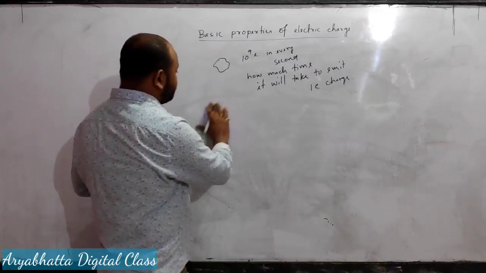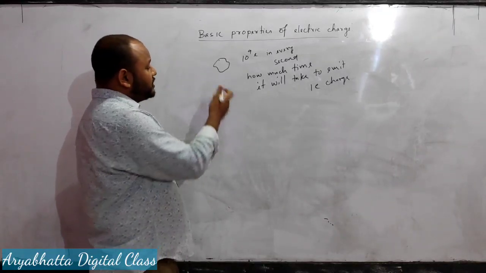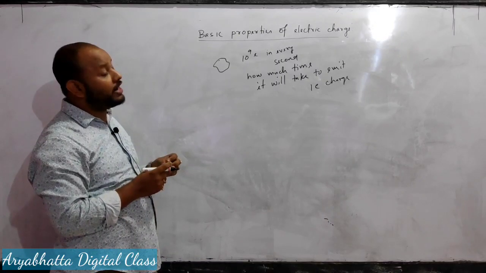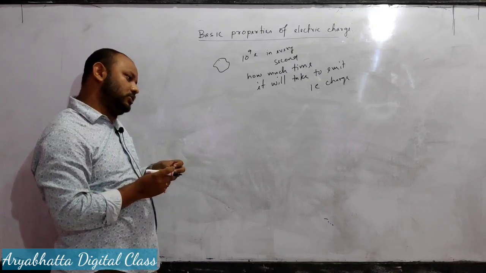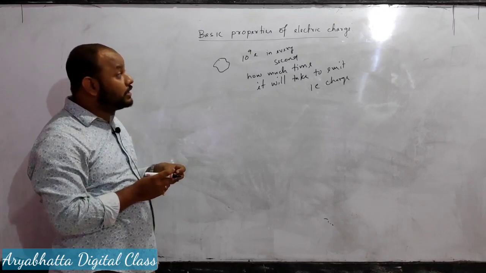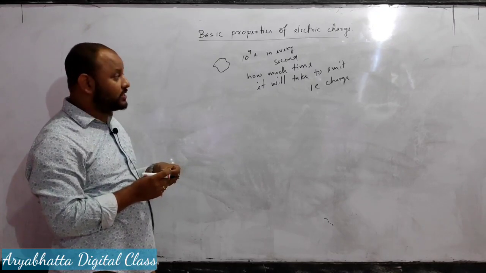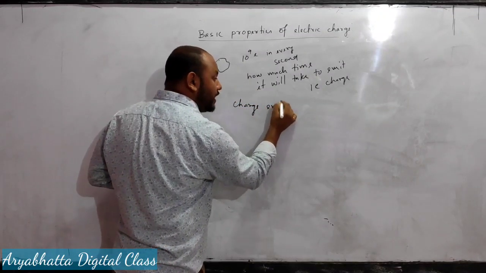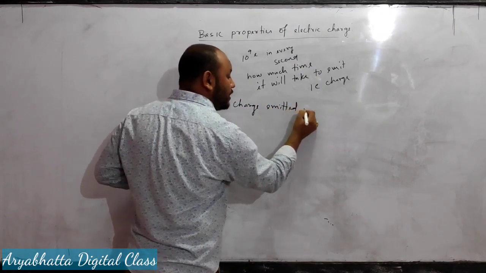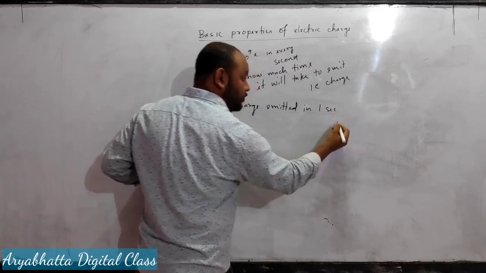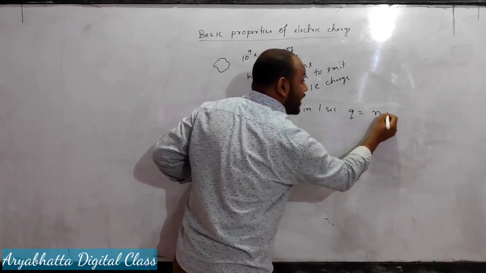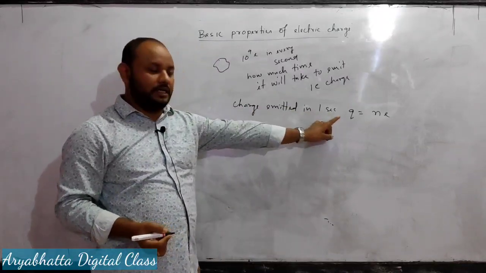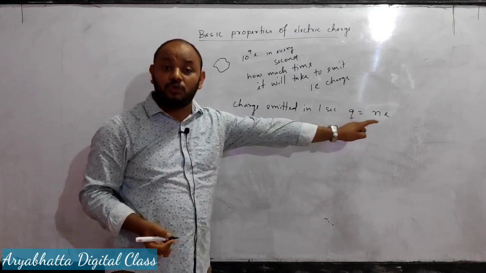So this body will emit how many electrons? 10 to the power 9 electrons every second. How much charge will it emit in 1 second? Charge emitted in 1 second, Q, is equal to n times e.